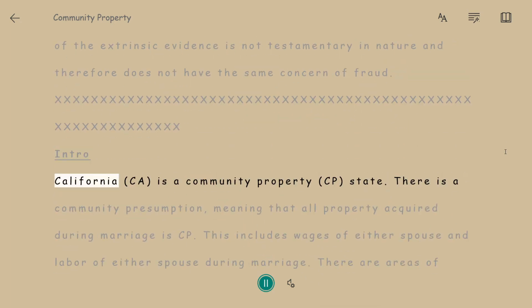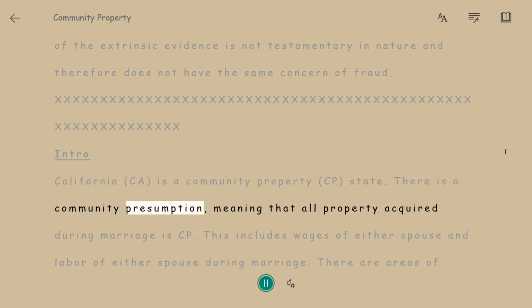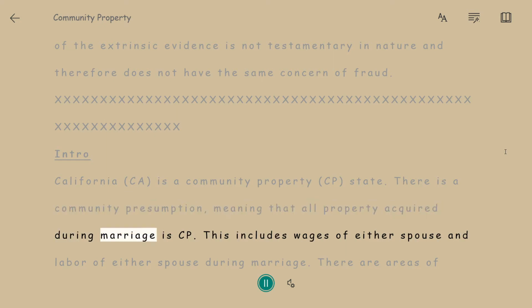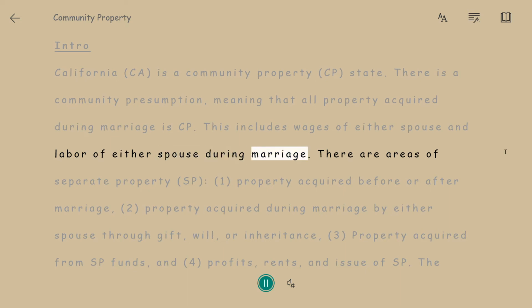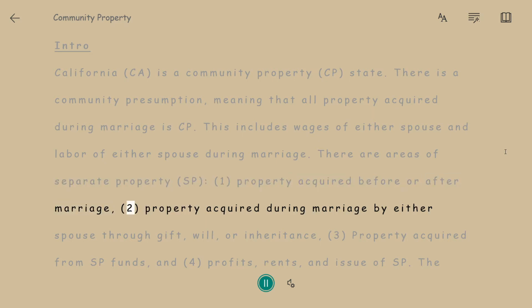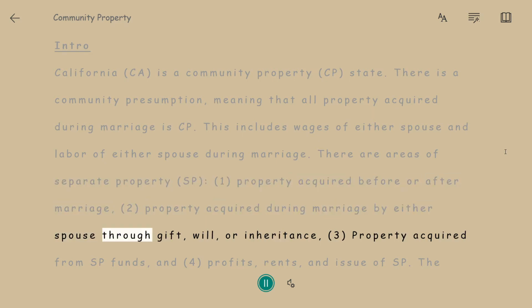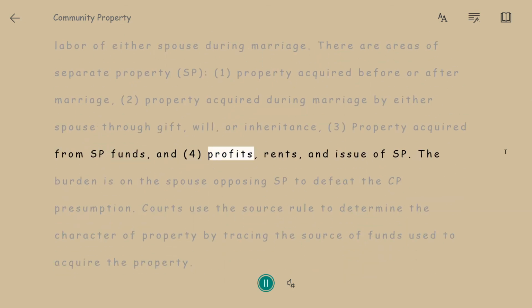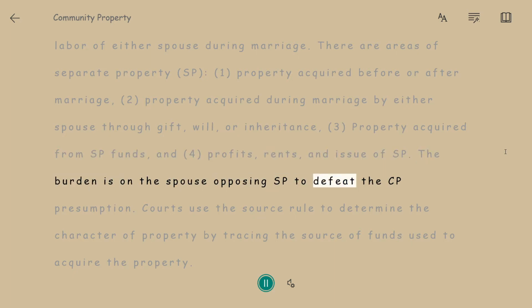Intro. California, CA, is a community property, CP, state. There is a community presumption, meaning that all property acquired during marriage is CP. This includes wages of either spouse and labor of either spouse during marriage. There are areas of separate property, SP: 1, property acquired before or after marriage, 2, property acquired during marriage by either spouse through gift, will, or inheritance, 3, property acquired from SP funds, and 4, profits, rents, and issue of SP. The burden is on the spouse opposing SP to defeat the CP presumption.